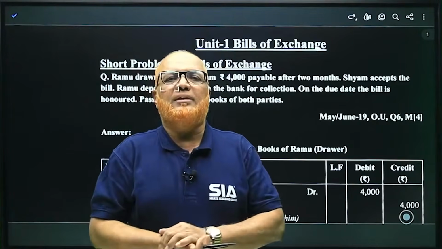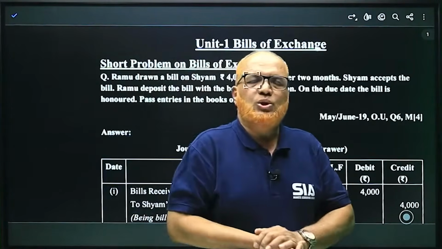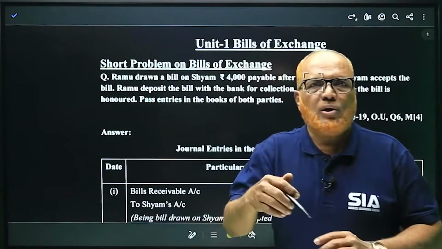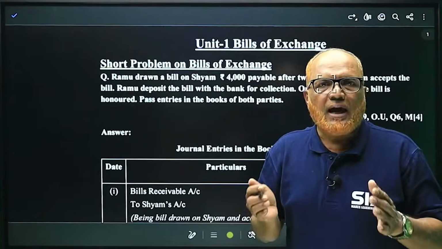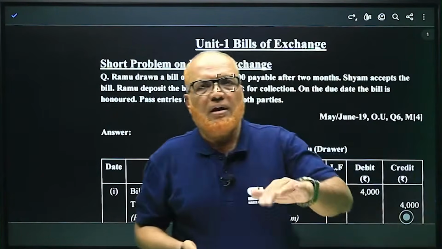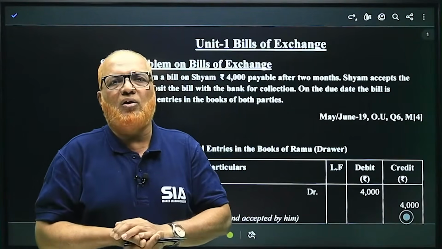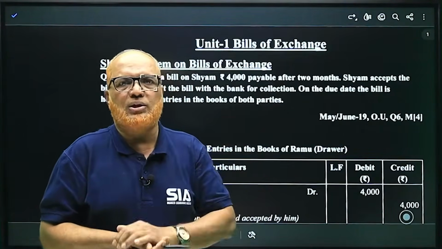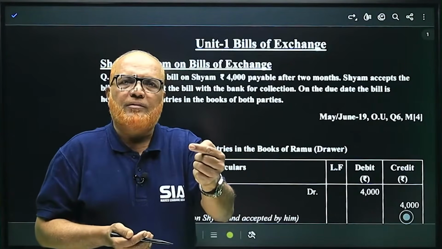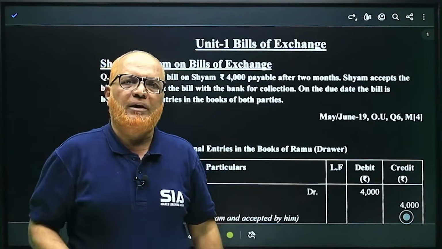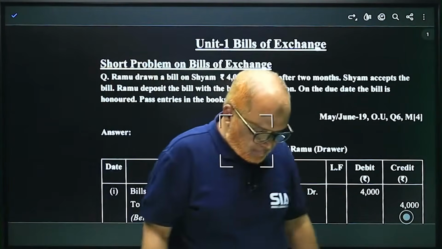And apart from that, short questions you may get like, what is endorsement of a bill? What is accommodation bill? What is renewal of a bill? And what is discounting of bill sent for collection. These are small topics. For example, endorsement of bill. Very frequently they will ask in 4 marks.